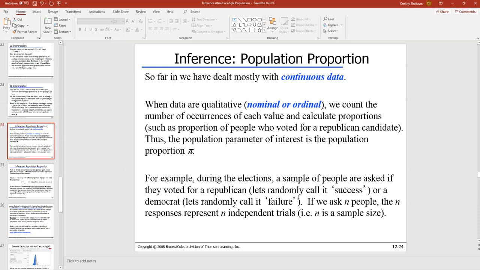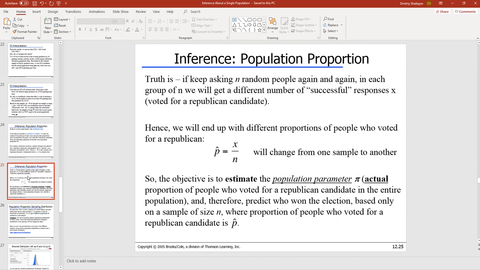Okay, so we randomly pick one of them. So we call it success. For example, all people who voted for a Republican candidate, that's outcome number one. Let's call it success. Another one, if they voted for a Democratic candidate, let's again randomly, there is no judgment involved, call it a failure, right? And that's what we're going to record, one or two. Okay, so one again stands for Republican, and number two stands for a Democrat, or it might be actually opposite in the file. Can't remember right now.